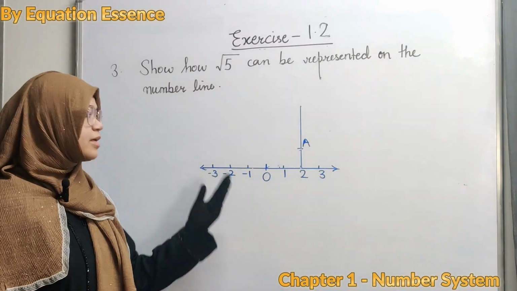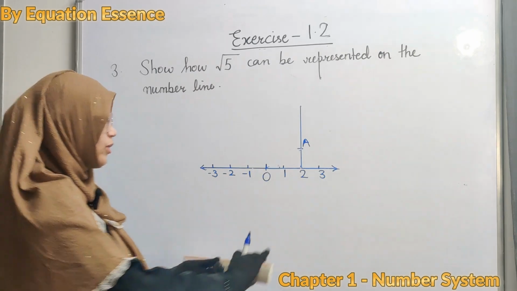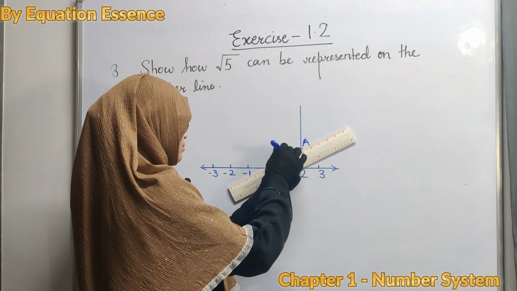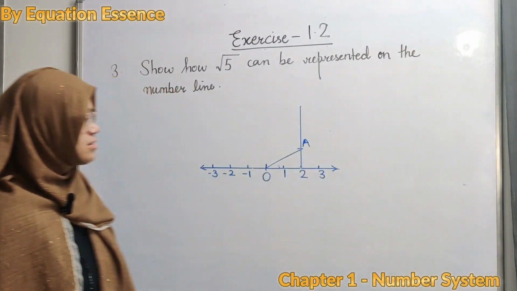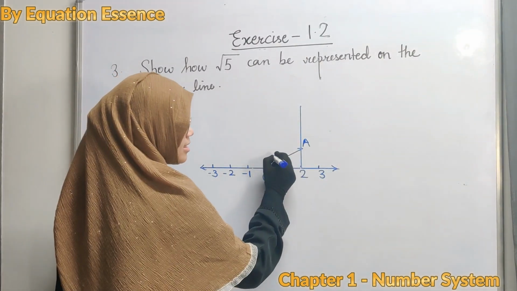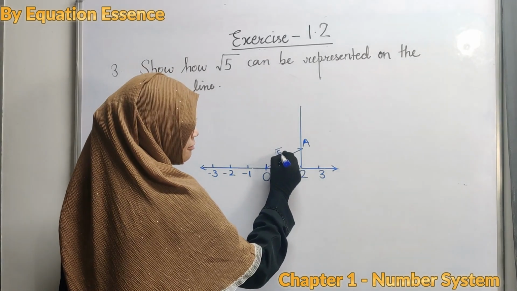Our third step is to join O and A with the help of a ruler. Like this. Now what do you find? You find that this distance is your root 5.